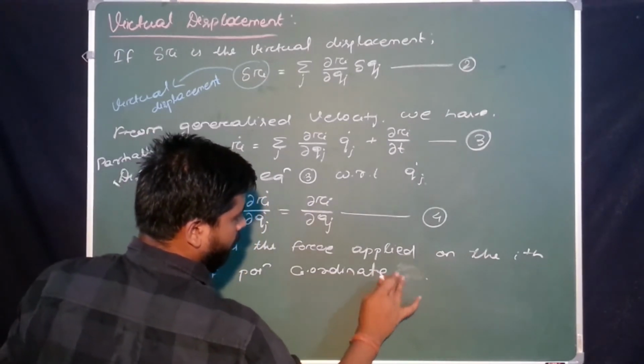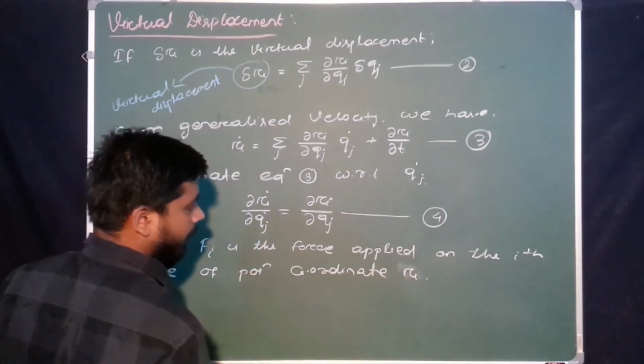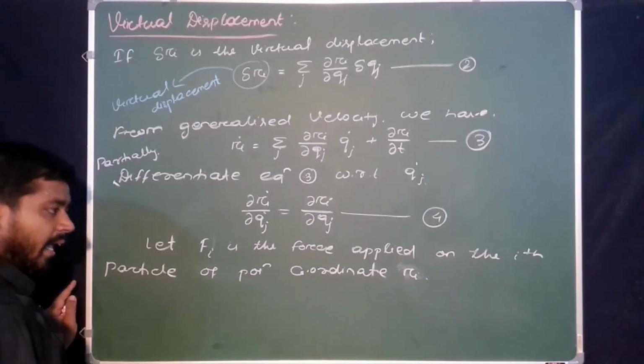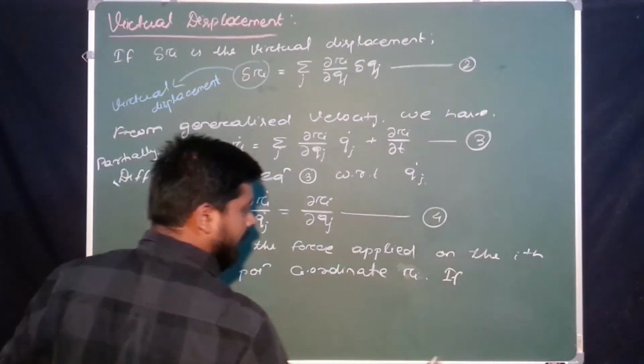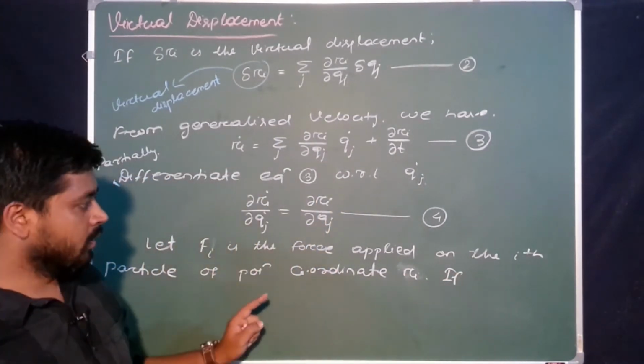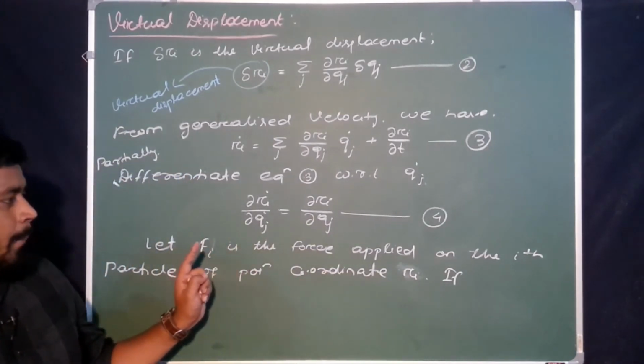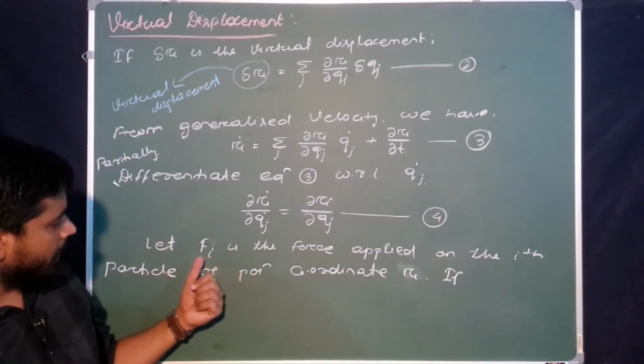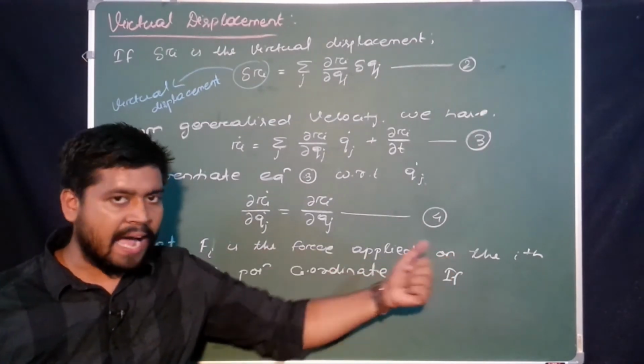Okay, what are the position coordinates? Ri. We apply the force on the system of n particles, in which Fi is the force acting upon the ith particle.